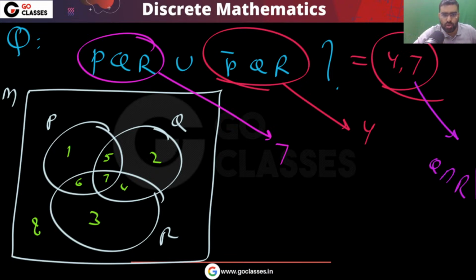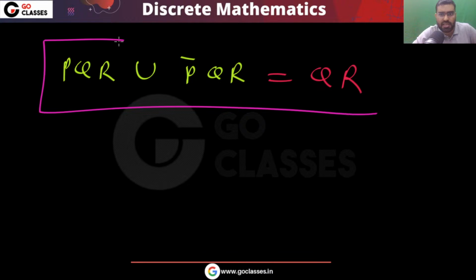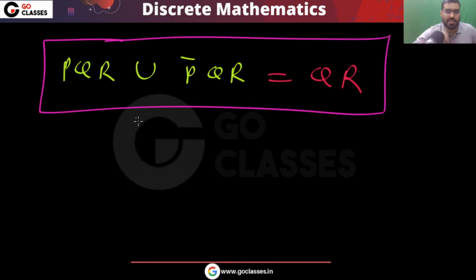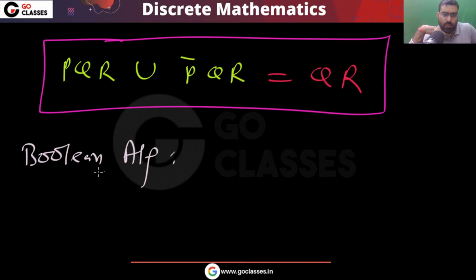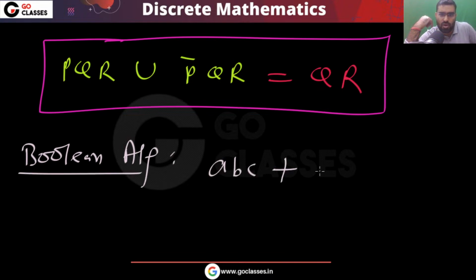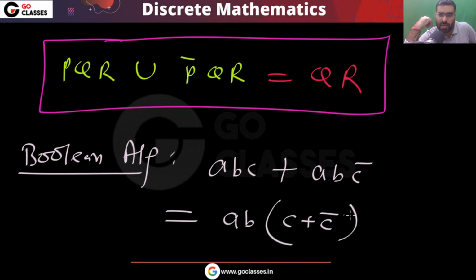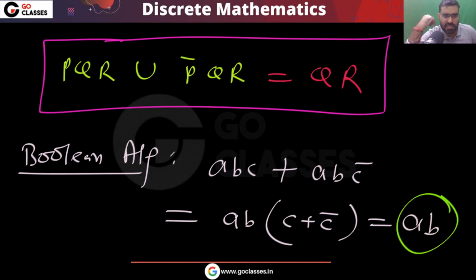So what I want to say is that for this PQR union P bar QR, you can write it as QR. Actually, you can think like this, that you are taking QR common. Like a similar rule you have in Boolean algebra, for example, ABC or ABC bar. What you can do, you can take AB outside, then it will be C or C bar. So finally it will be AB. The same thing is happening here also. Are you getting my point?